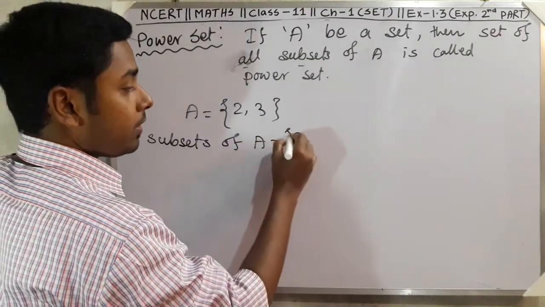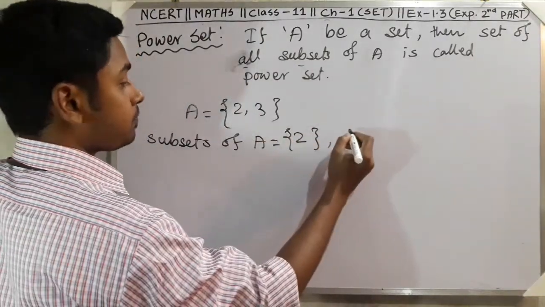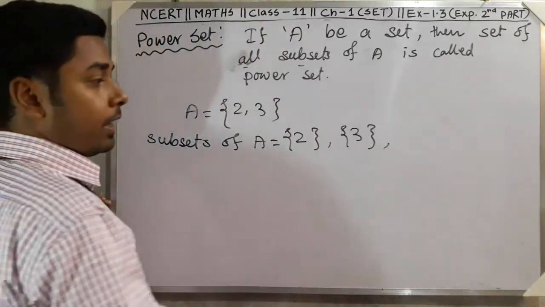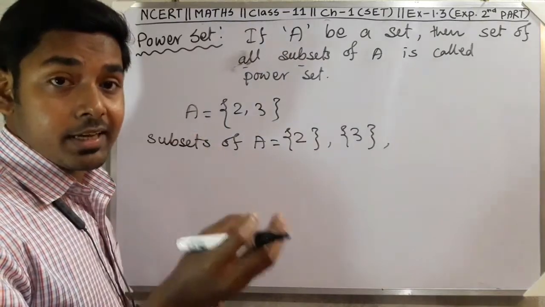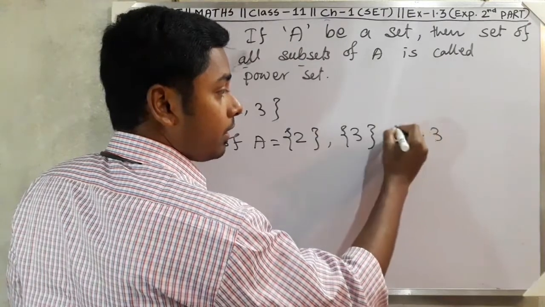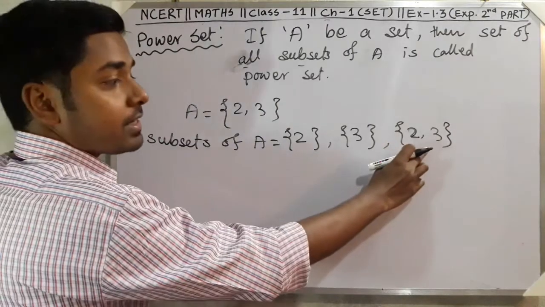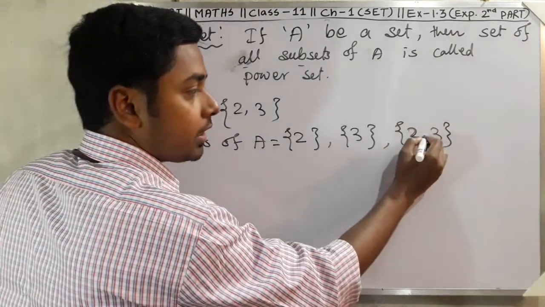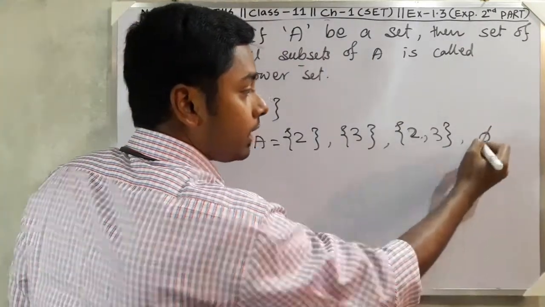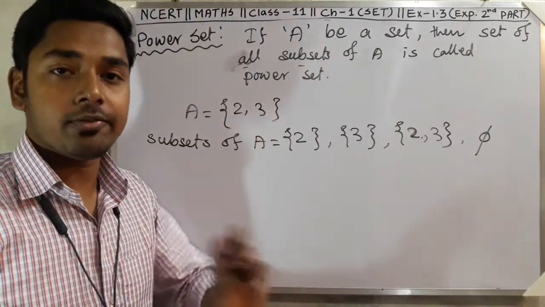We can write {2} is a subset of A. {3} is a subset of A. And I told you every set is the subset of itself. That means {2, 3} is the subset of A. Already I told you in the subset case. And I told you phi is the subset of any set.